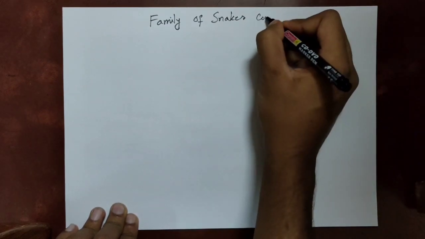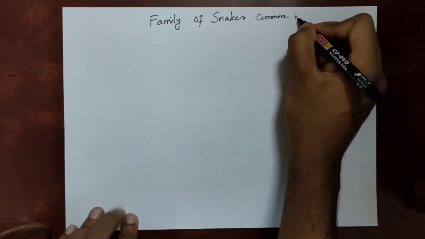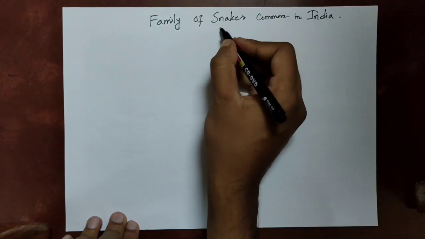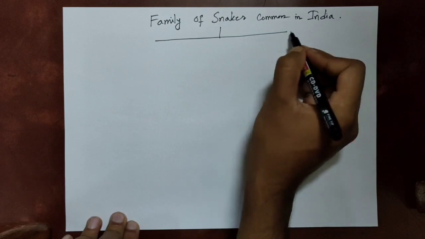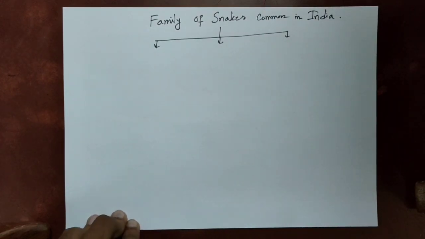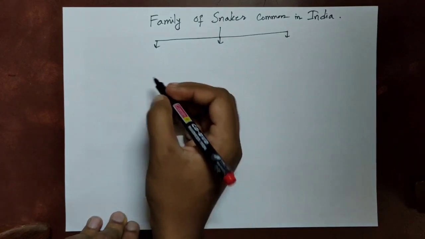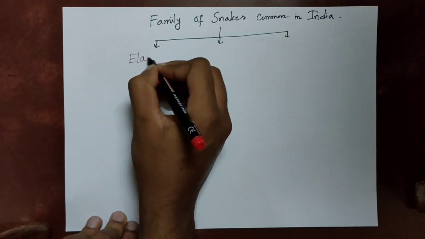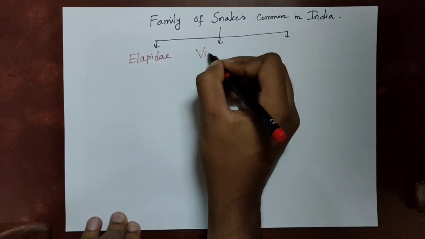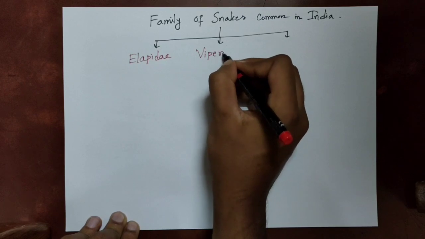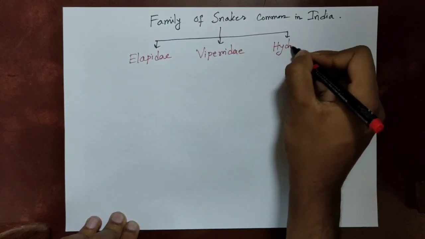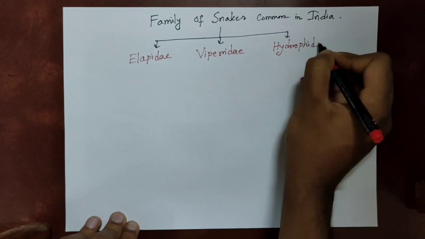Let us talk about the families of snakes most commonly found in India. So there are three families. Those are Elapidae, Viperidae, and Hydrophidae.